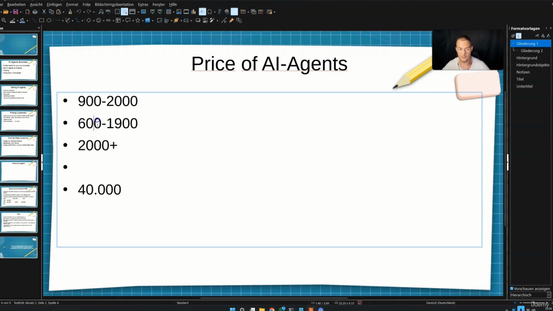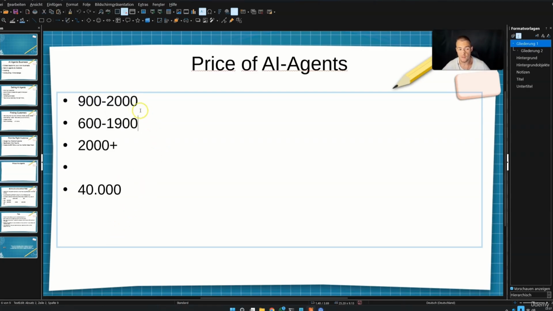But I think like 600 is perfect for starting, and then go up to 1,000. And the more customers you have, you can go up and up and up. And I think something between 900 and 2,000, this is most of the time the sweet spot. And you need to justify your price.